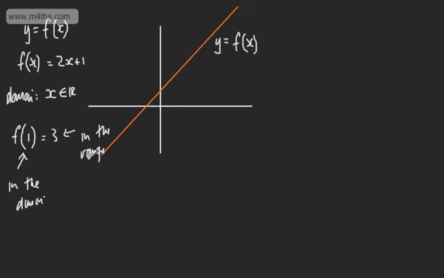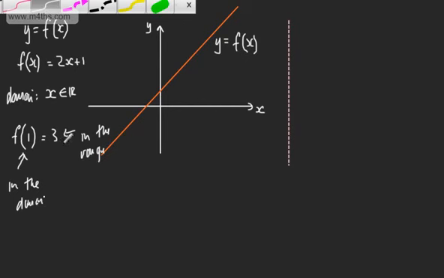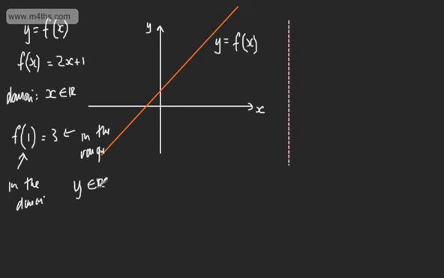So let's consider now this one-to-one function. We've not restricted the domain. So we said the domain belongs to reals. It's all real numbers. So I can choose any number along this x-axis. So here is the x-axis. This is our independent variable, the one I choose, and then it gives us a value of y. So if I looked up and down the y-axis, I would see all real numbers. So what we could say at this point is we've got x belongs to the reals, and we could say that y also belongs to the reals. So I'd write it like so, y belongs to reals. So this is the range of the function if we haven't restricted the domain.